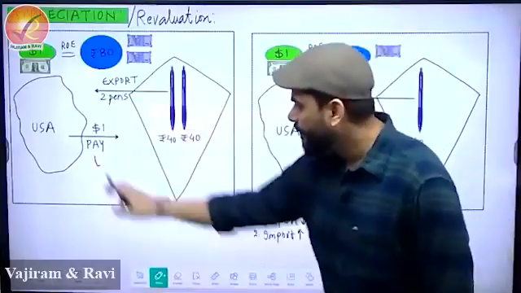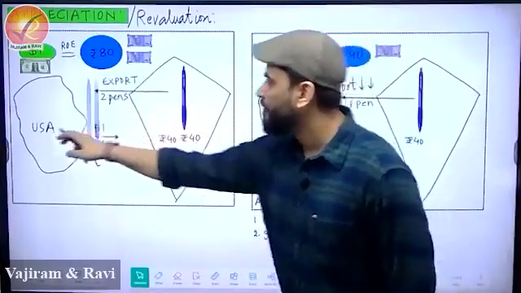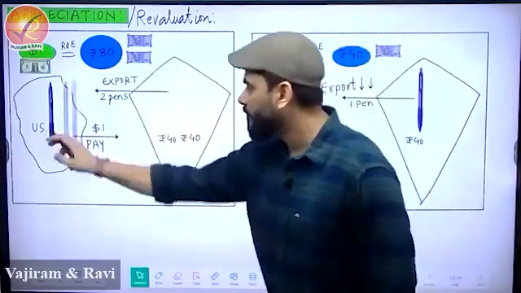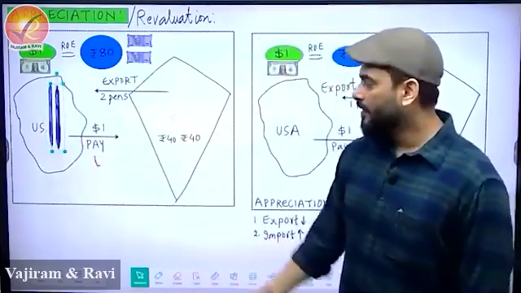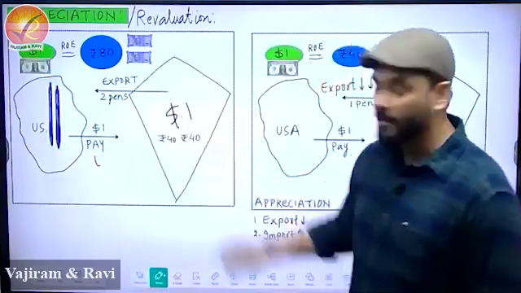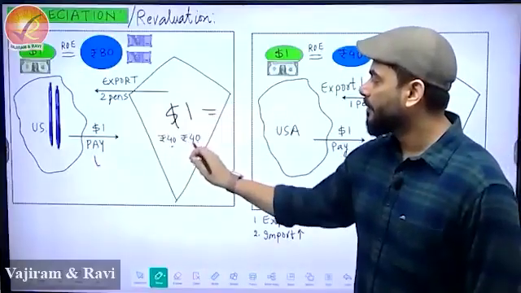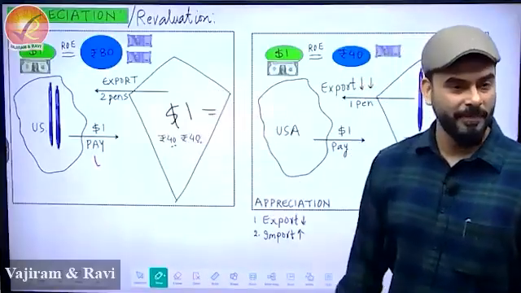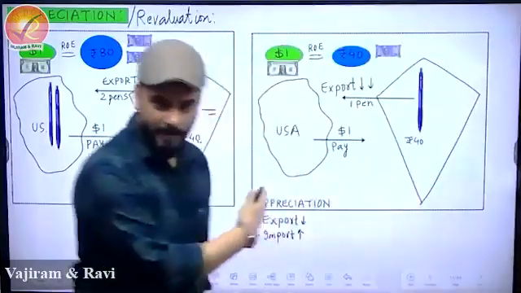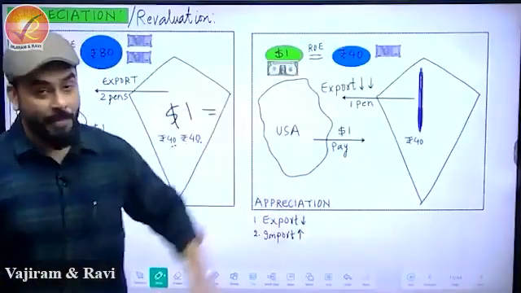Simple. Because somebody is sending us $1, we'll say, take this pen, take this pen also. And what do we get in return? In India, we get $1, and $1 is equal to 40 plus 40, 80. Equation solved. Let's come here. What has happened now? Appreciation has happened.